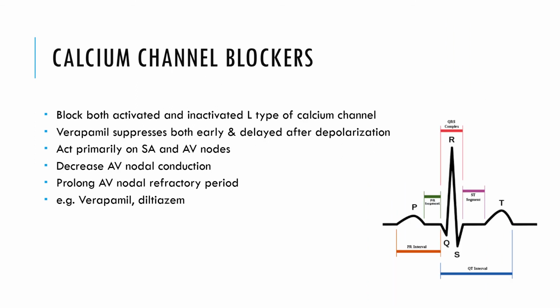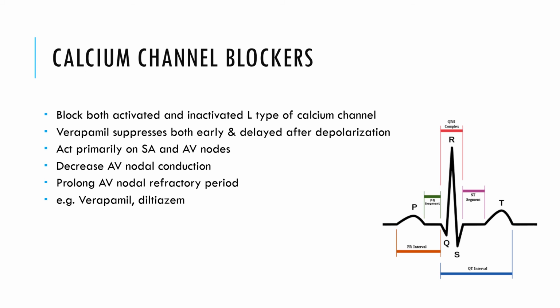The next category is calcium channel blockers. So calcium channel blockers ultimately prevent the entry of calcium ions inside the cell, and the availability of calcium ions for the actin myosin filaments will be less, and due to that the contractility of the muscles will be reduced and the heart will be a little bit depressed. So they block the activated and inactivated calcium channels and prevent the entry of calcium ions inside the cell.